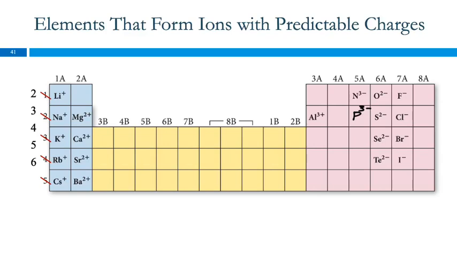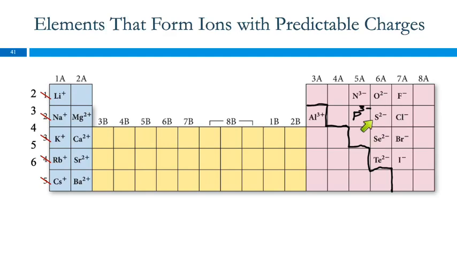Yeah, so over here, the nonmetals are going to gain electrons to get a noble gas electron configuration, or to get 8 valence electrons, and the metals are going to lose. And the metals go all the way over to, let's see, aluminum. This is the line that divides the metals and nonmetals.